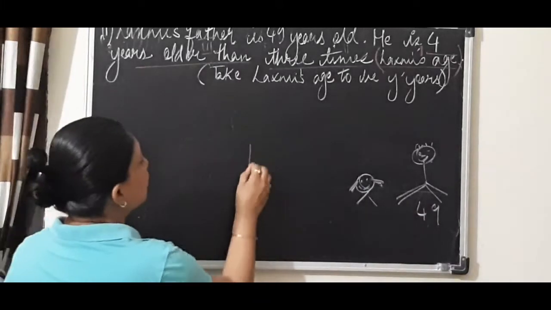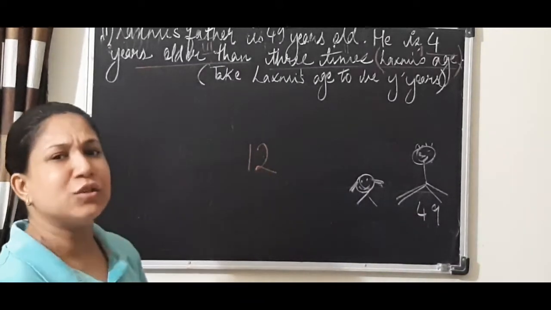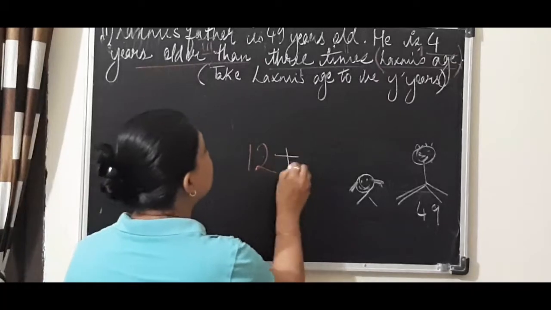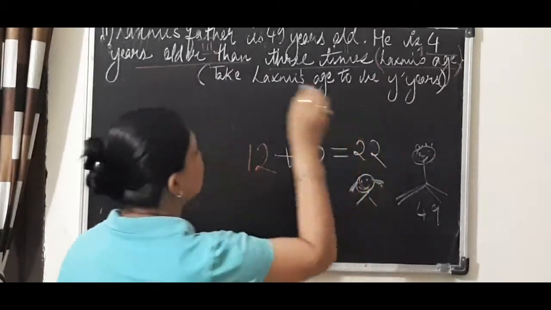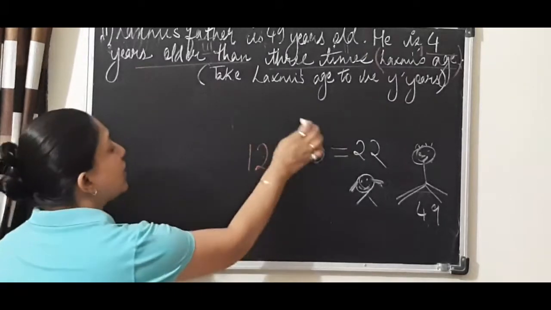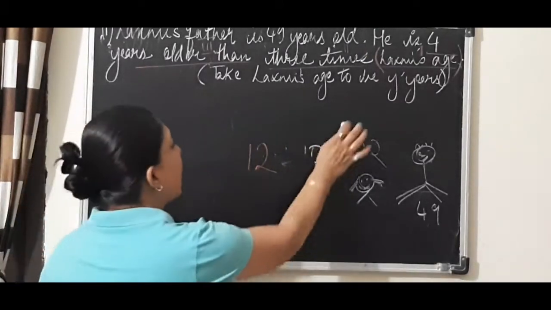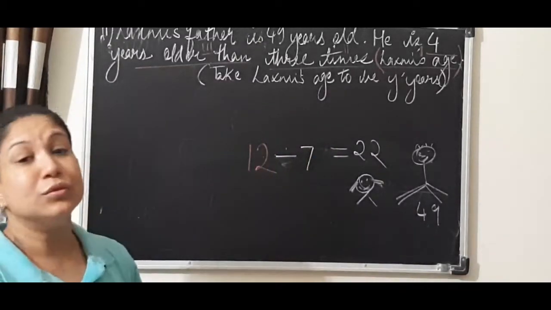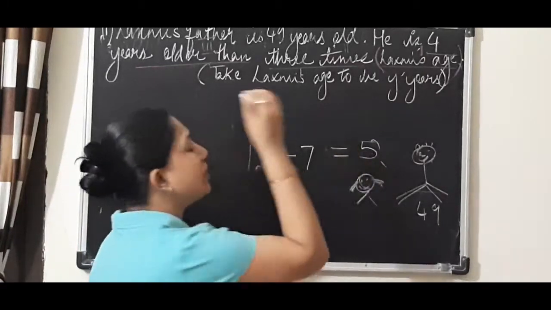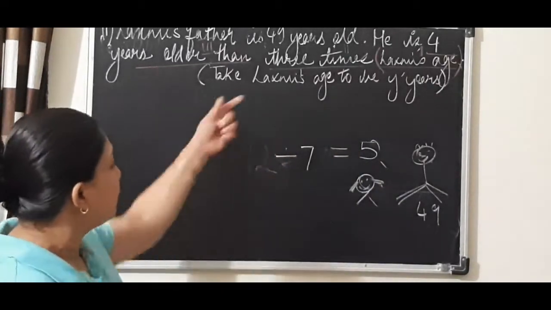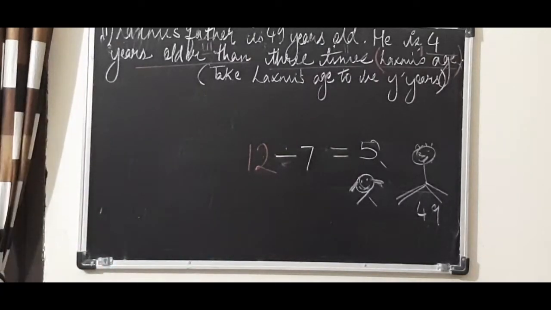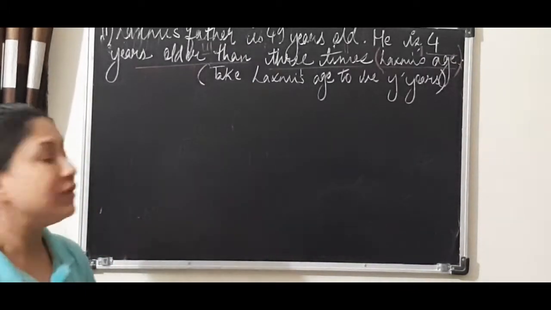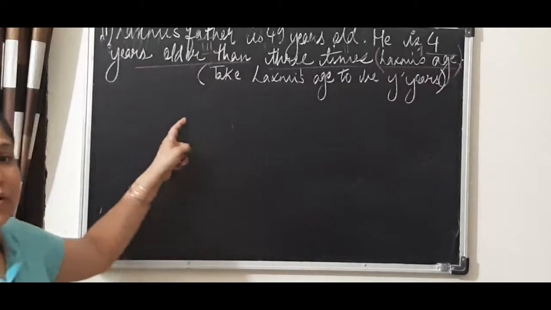Suppose your age is 12 and somebody says, I am 10 years older than you. So 10 years older means plus 10. That means the age of that person is 22. But the same thing, if somebody says, I am 7 years younger to you, so 7 years younger means here this will be 5 years. Is it clear? So we will move in this pattern. So we will start with the setting up of the equation.